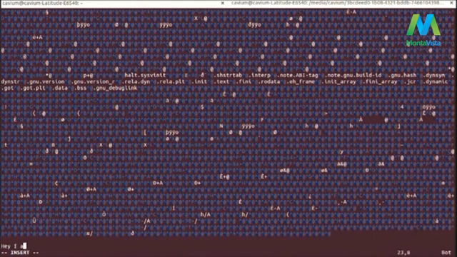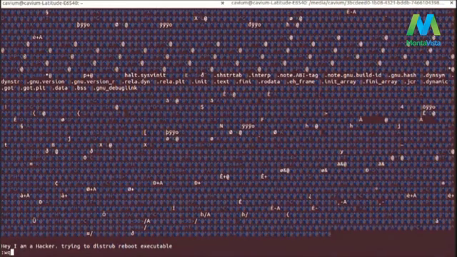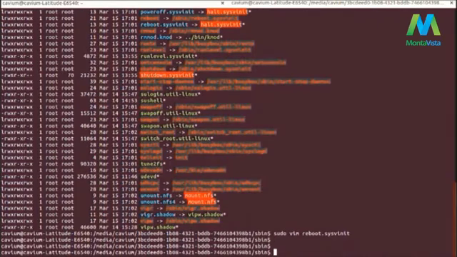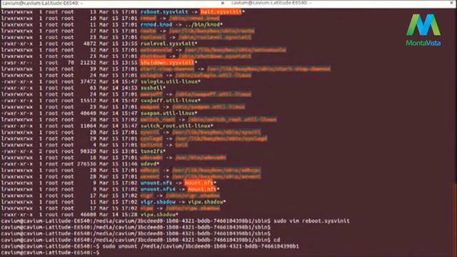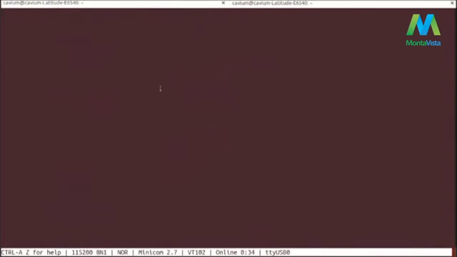Trying to disturb the reboot executable. Somehow what we are trying to do, we are trying to take out our file system on the media, or some malicious person got access to this system. They can modify it offline, but when the system comes up again in the enforce mode, the system will not allow it to run.